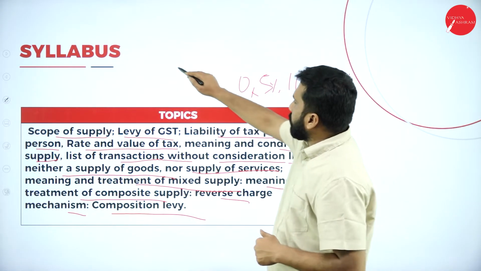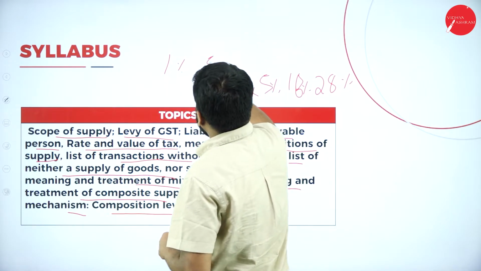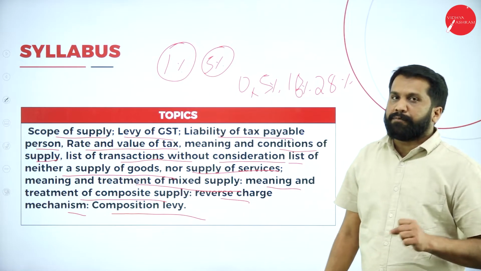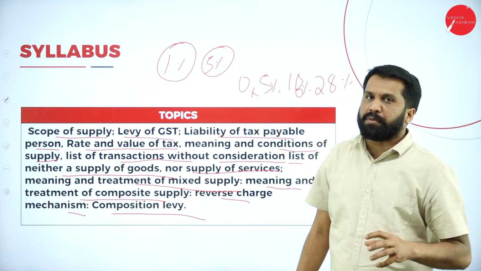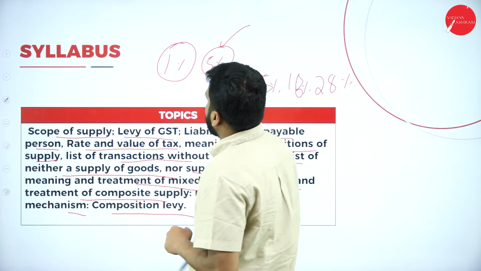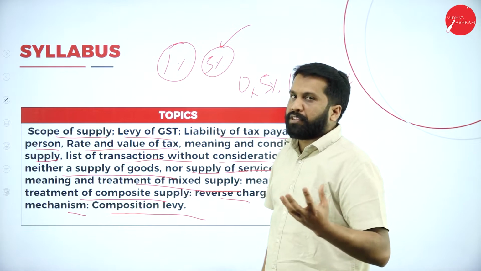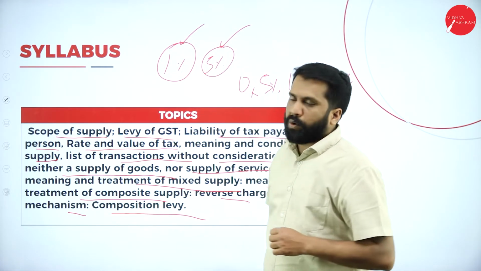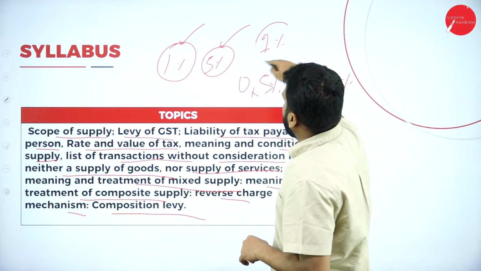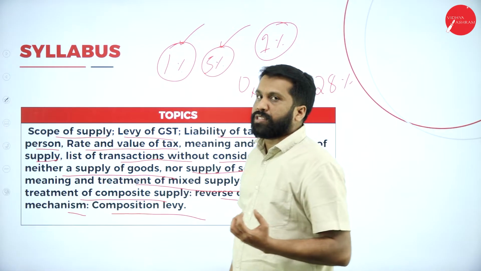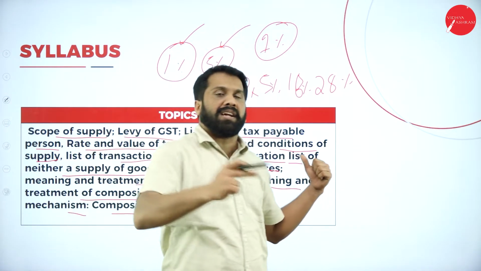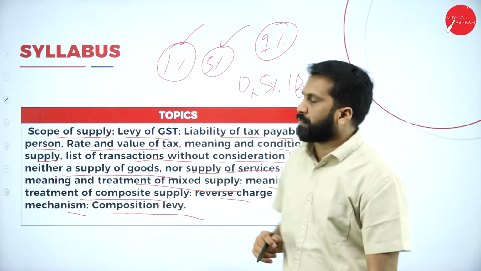We have 1% and 5%. For a restaurant going for composition, it is 5%. For the manufacturing composition scheme, it will be 1%. For some trader or dealer, again they will come under 1%. These are the composition scheme percentages. We'll come back to these percentages later, not now.